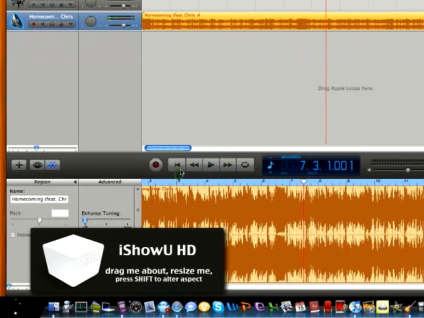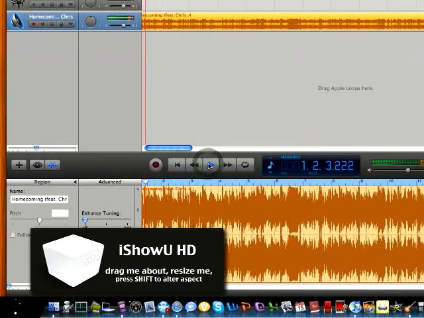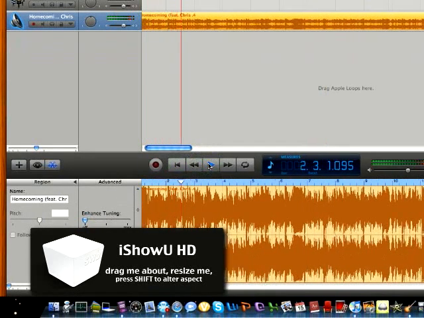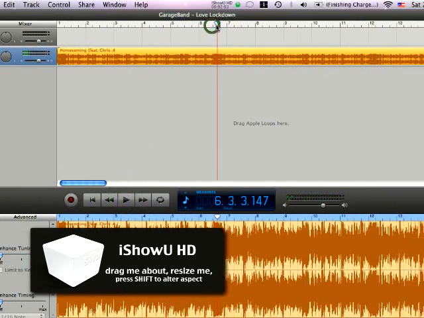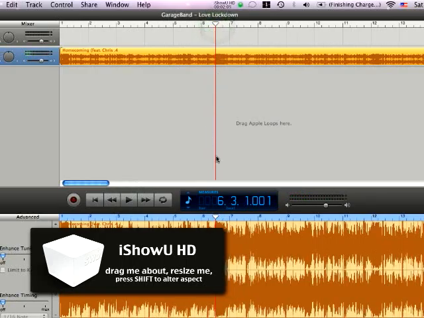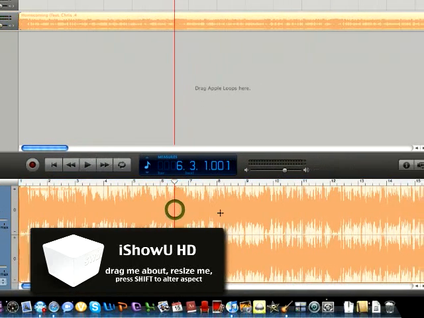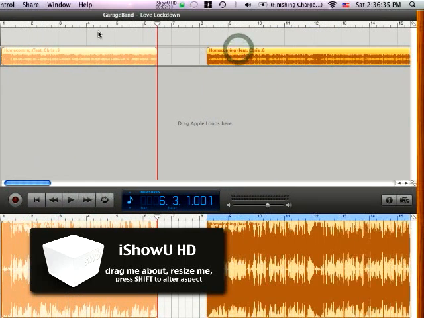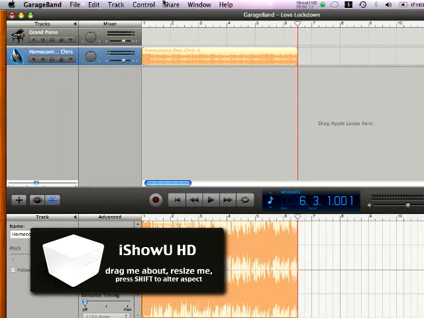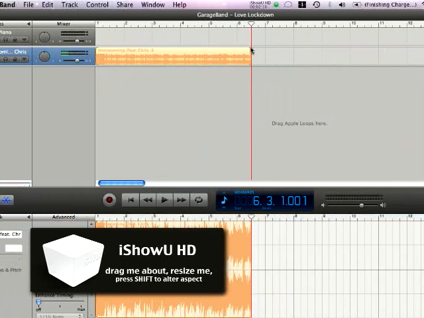Now go back to the beginning, play, let it play until you want it to stop. I want it to stop right here. So I let it right there, and at the bottom I just do a little snippet again. And now it looks very short, right?